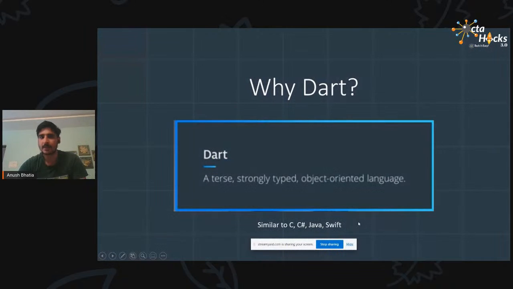So why Dart? Dart is an object-oriented language, and that's why we use Dart for it. Flutter works basically on the programming language Dart. Dart is a really new language, similar to C, Java, or Swift. If you have learned any of them, then it will be really easy to pick up. But if you haven't learned, that's also okay. You can learn Dart really easily. It's almost the same as any object-oriented language that's present on the internet. But if you want to start Flutter with basics, just try learning Dart. That's best. And one of the best YouTubers that's present there is MTech Viral. You can go ahead with him.